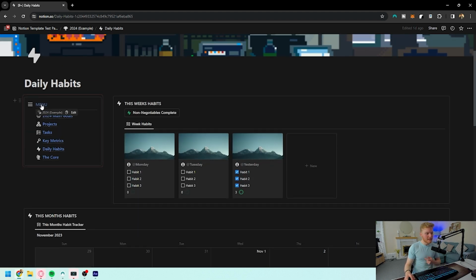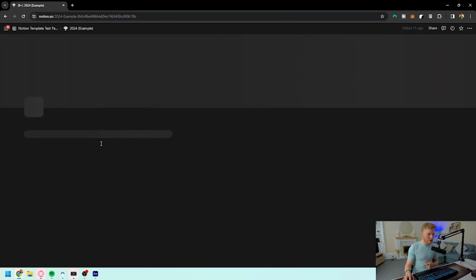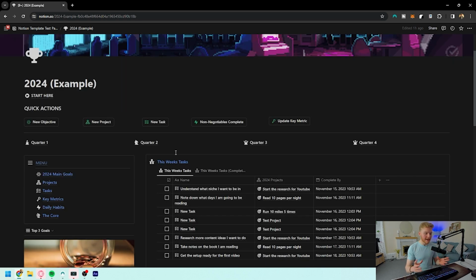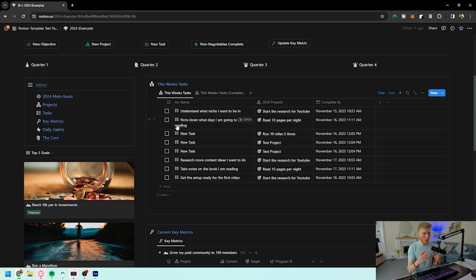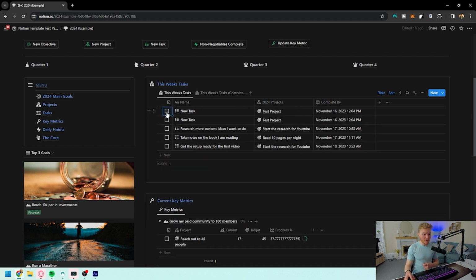Finally, if we use the block that I've created up here for the menu, you're going to be able to see how I've organized the sort of full thing for you to actually see. In the homepage itself, you're going to be able to see this week's tasks, what projects they are and when you want them completed by, so that you can check them off whenever you want.